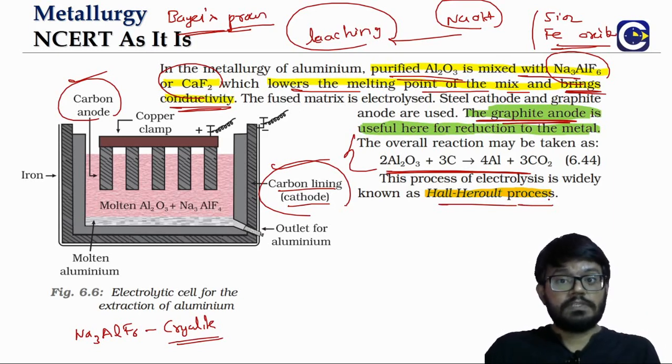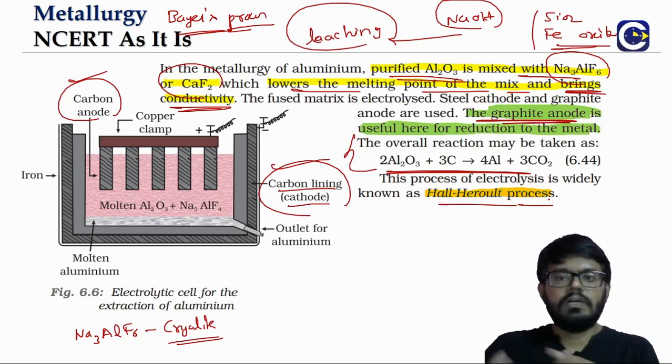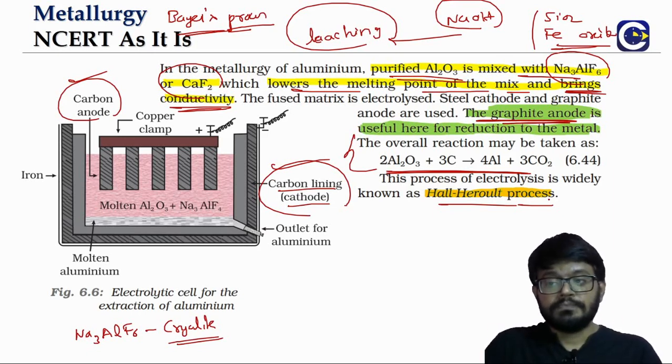We have Bayer's process. What is Bayer's process? The leaching using sodium hydroxide. Then we have the Hall-Héroult process. Then we also have Hoope's process for the refining of the aluminum, but that is not given in the NCERT, which is why we don't cover it. But this is how we will set up the electrolytic cell.